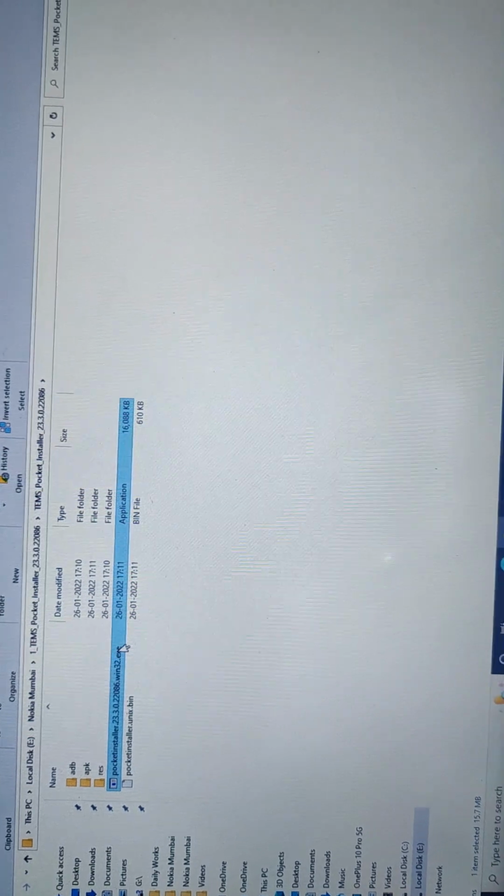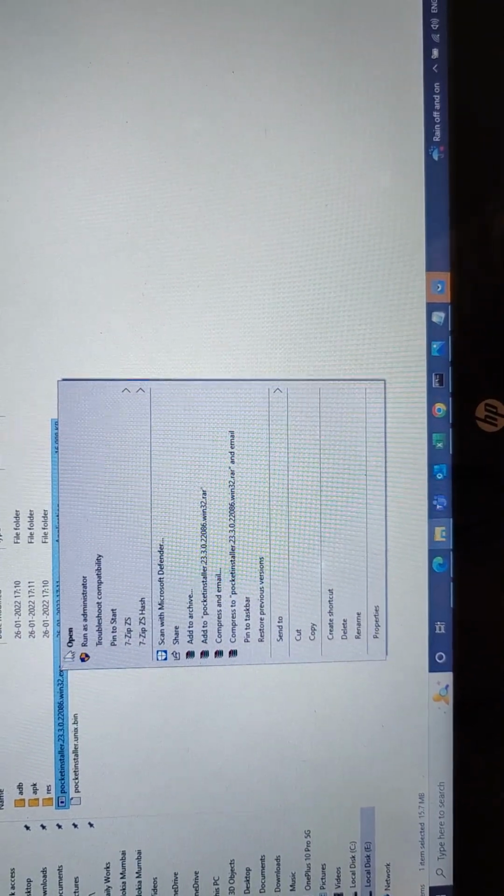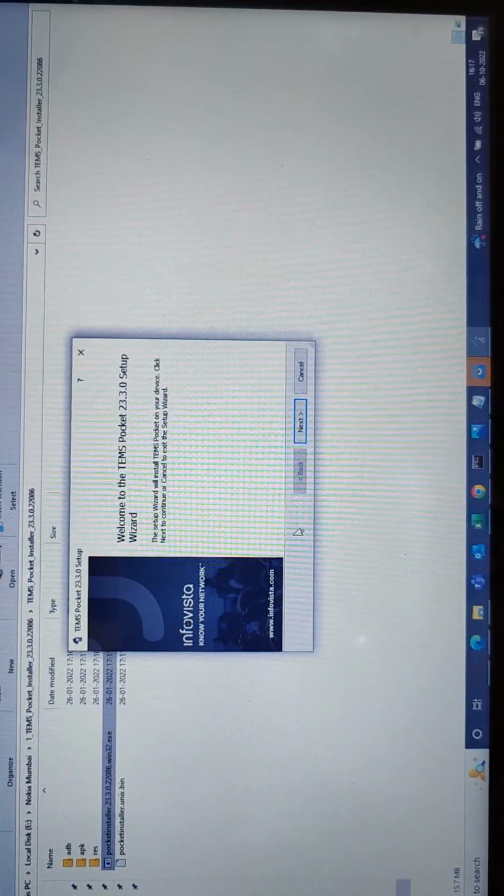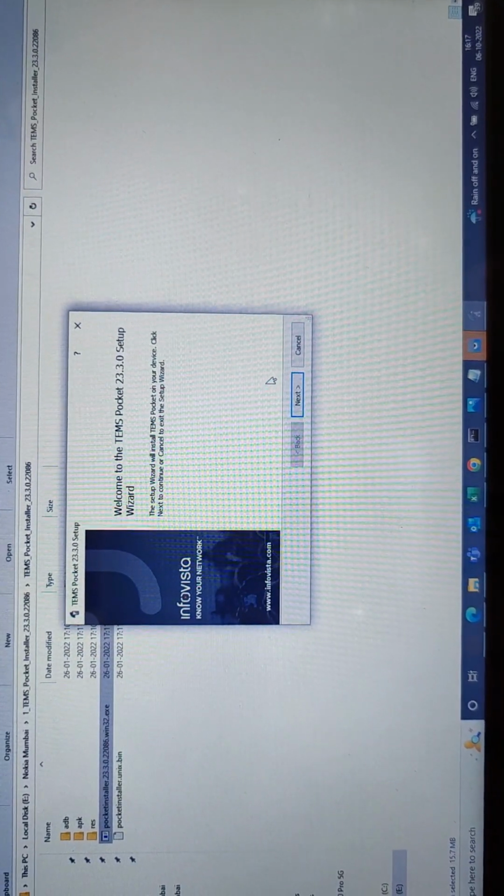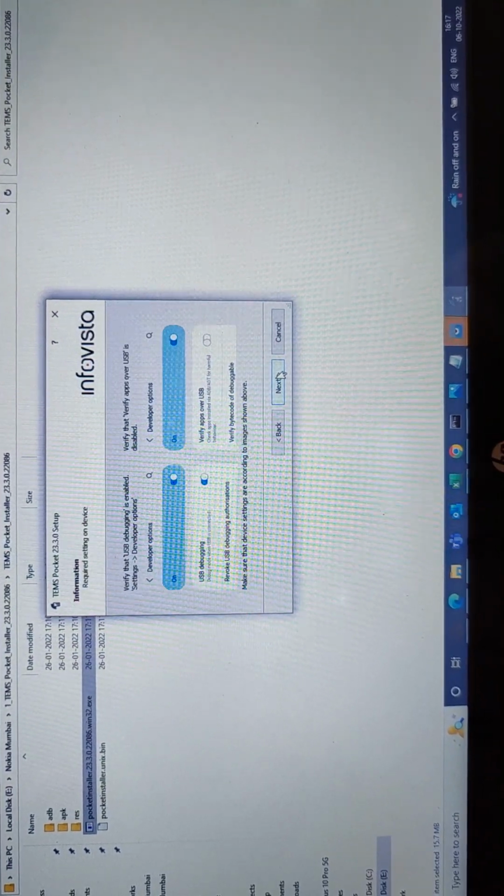Just click on it, run as admin, click on yes. Then you will get this pop-up window here, welcome to TEMS Pocket 23. Click on next.